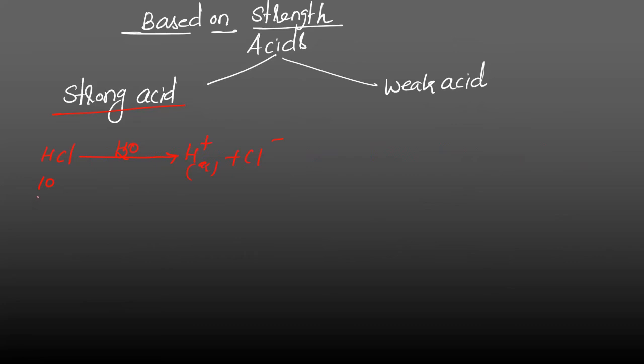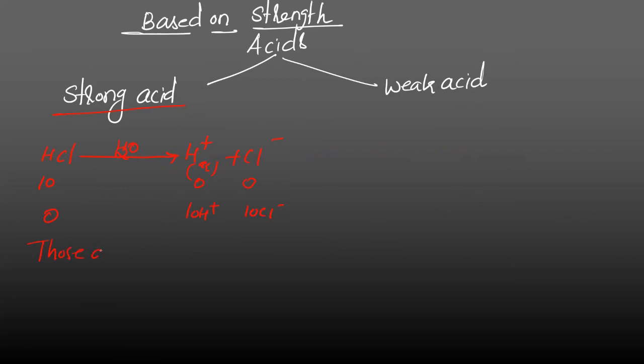All 10 HCl will dissociate. Initially there is no H plus, no Cl minus. But after the reaction is complete, 0 HCl, 10 H plus and 10 Cl minus. That means all the HCl which I have taken ionizes completely to give H plus ions and Cl minus ions. So it is a strong acid.